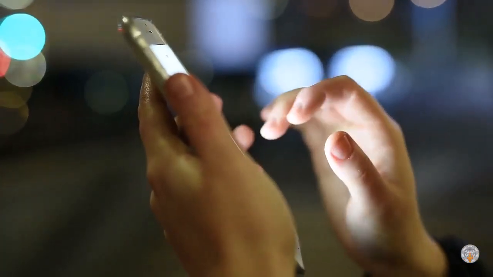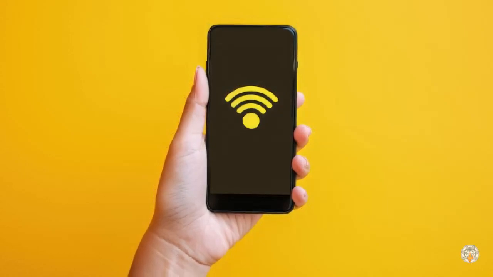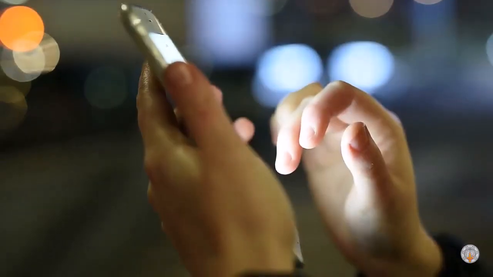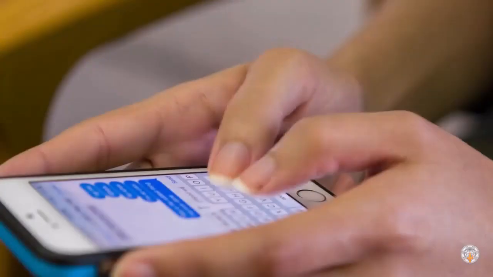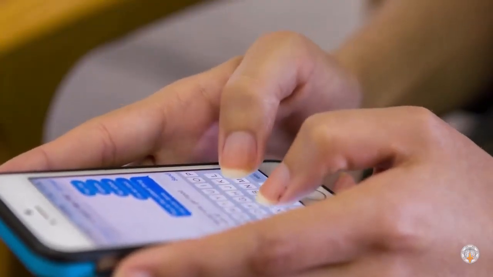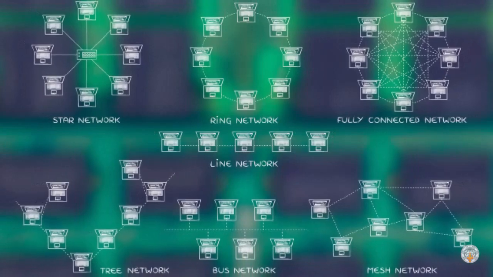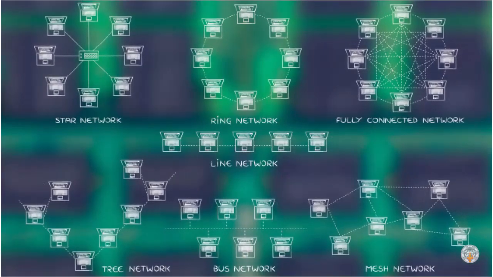Friends, we all know that our phone is connected to a network. Without the network, smartphones have no use, because this network helps us to communicate with each other. Do you know this network works with a plan? This plan is called network topology.